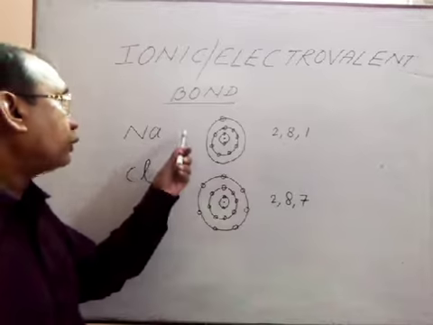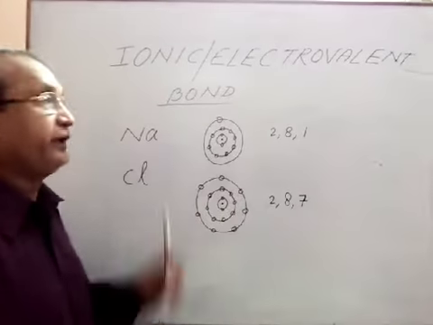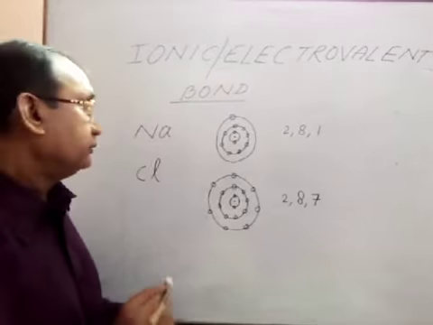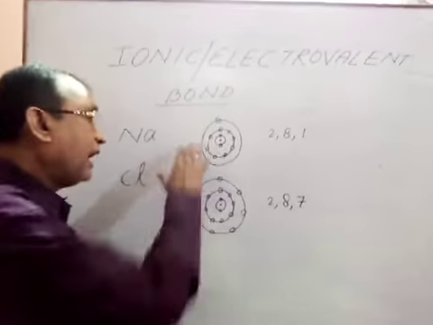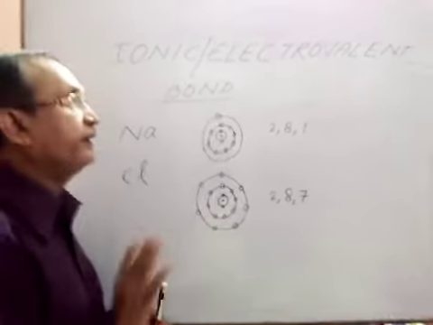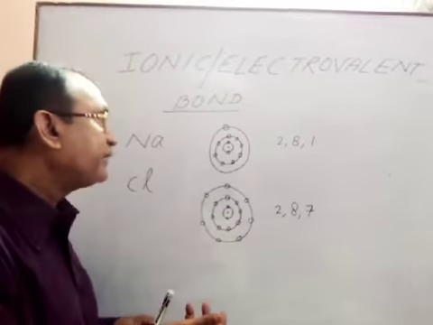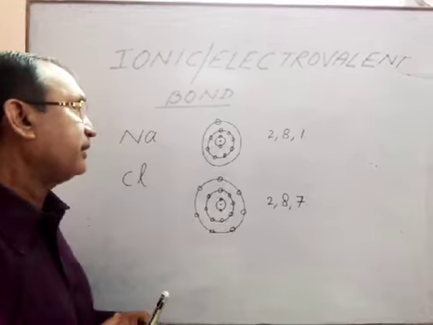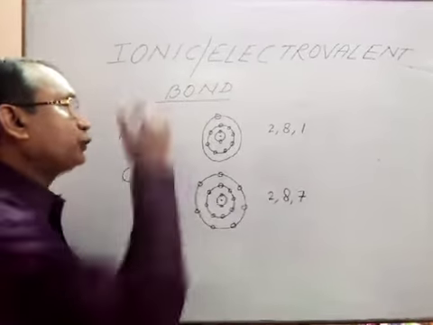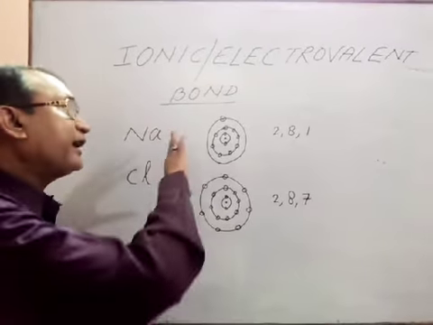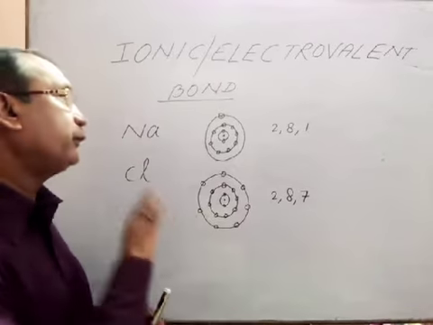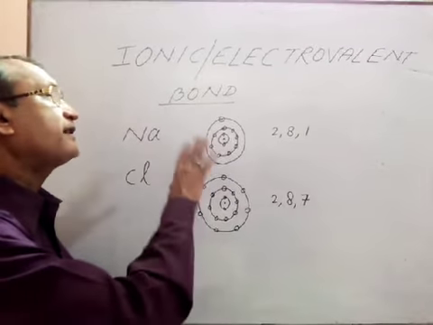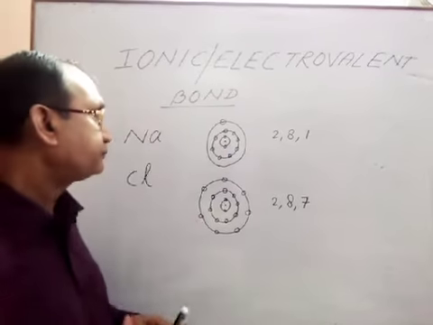Now both of these, sodium and chlorine, try to fulfill their octet. What is the cause behind it? To get stability. In case of sodium, there are two possibilities by which it can fulfill its octet in its outermost cell.